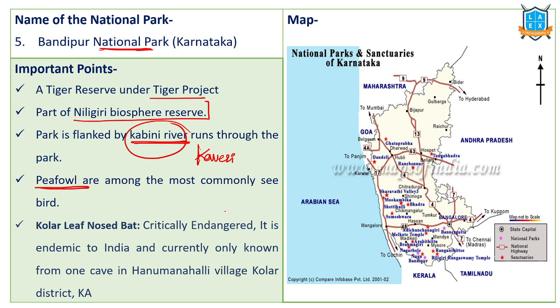Peafowls are the common birds. Otherwise, this particular one is famous for tigers. And there is this particular bat called the Kolar leaf-nosed bat. This particular bat is famous in this particular area. There is a place called Hanumanhalli village. So in this particular place, the Kolar leaf-nosed bats, which are a critically endangered species, are found nearby this particular Bandipur National Park. Bandipur National Park is part of Nilgiri Biosphere Reserve.